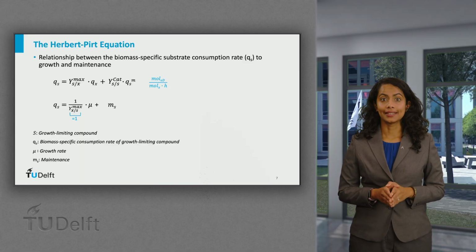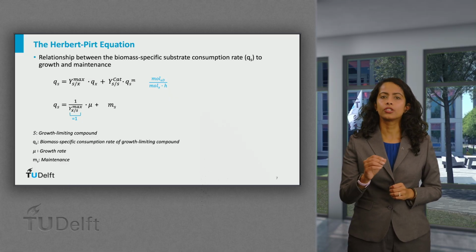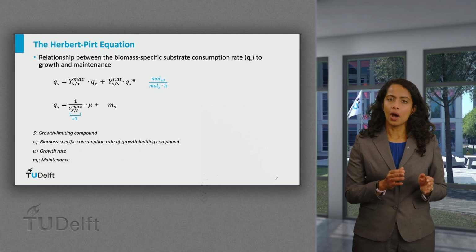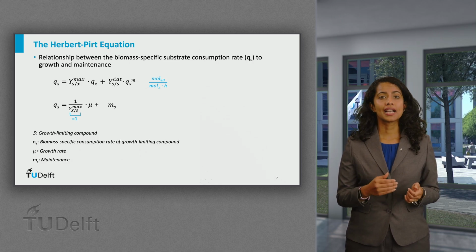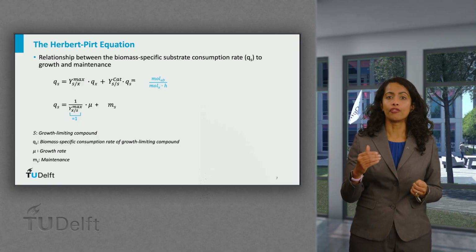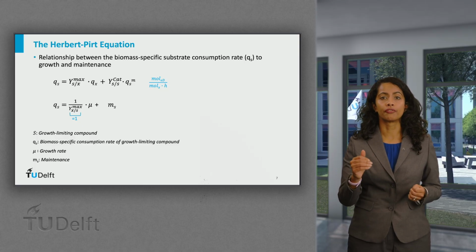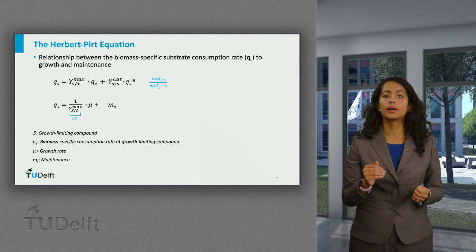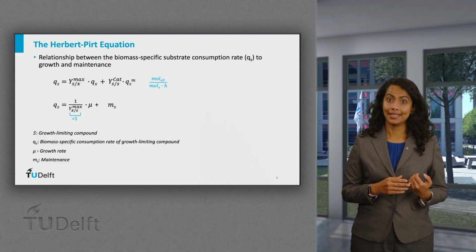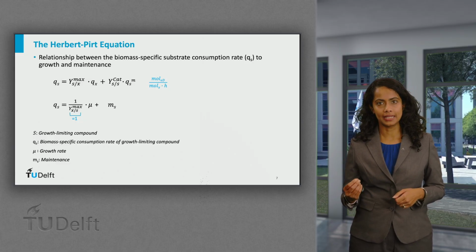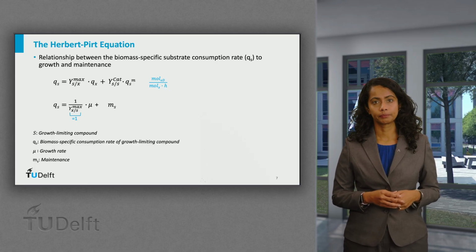It tells us that the substrate uptake rate, Qs, can be divided into two parts. One part is associated with growth, which depends on the maximum yield of substrate for biomass growth, Qx, and describes the flux of electron donor per mole biomass per hour. Another part is associated with maintenance, where the yield refers to the catabolic equation.